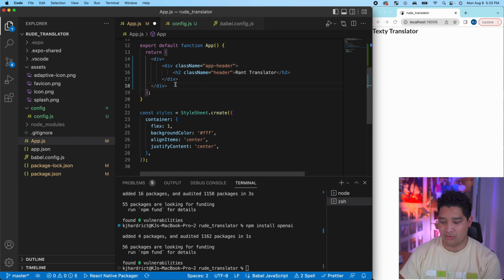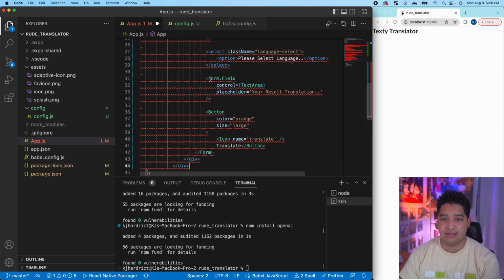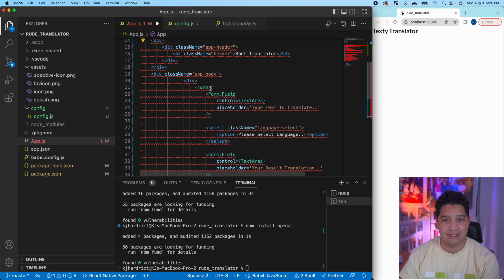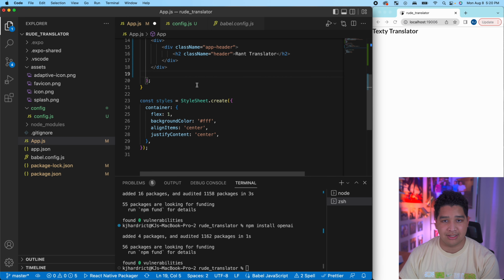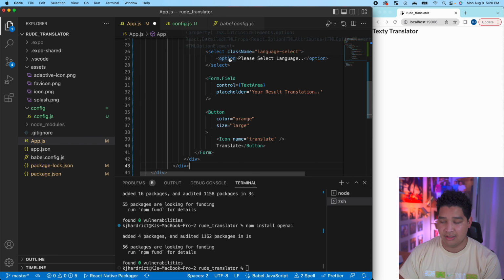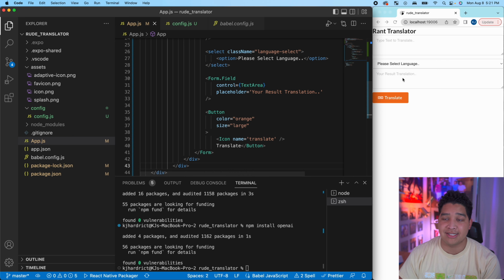And I'm going to paste that right after this div. Oh, I put that in the wrong place. Let me back out. Okay, yeah, I need to put it after this one. Okay, after saving that, you can see that a lot of what we want is already there.